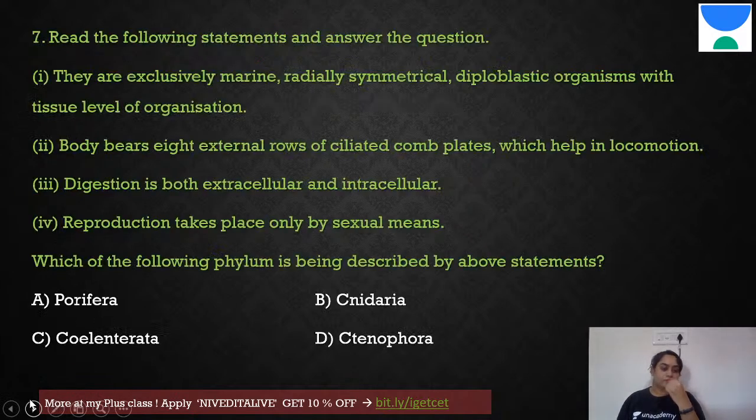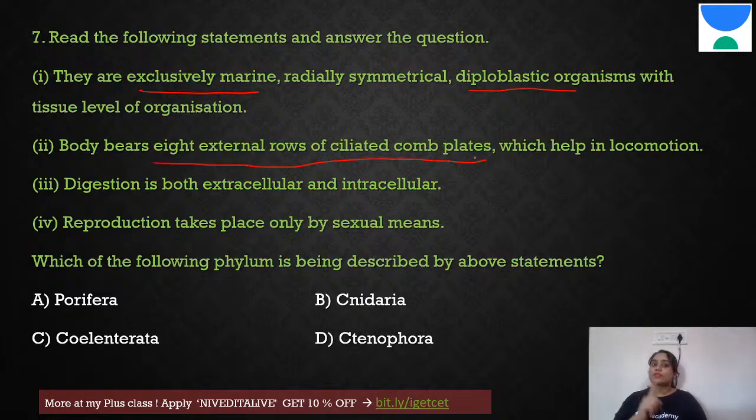Next one. Read the following and answer the question. Exclusively marine, radially symmetrical, diploblastic. Okay, exclusively marine only should tell you something. Tissue level. Now, body bears 8 rows of ciliated comb plates. This also should tell you what it is, which obviously helps in locomotion. Extracellular, intracellular digestion. Okay, that can be a little confusing for you. Don't think about that. Reproduction is only by sexual means. So these points are enough to tell you what it is. 8 rows of ciliated comb and exclusively marine is enough for you to tell what the answer is.